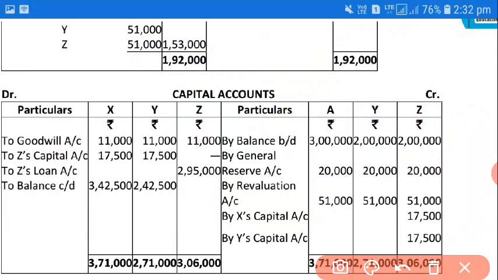Okay, so when both the partners are debited, in the debit side of the X and Y columns you have to write 17,500, and who is being paid? Z, so you have to write to Z's capital.